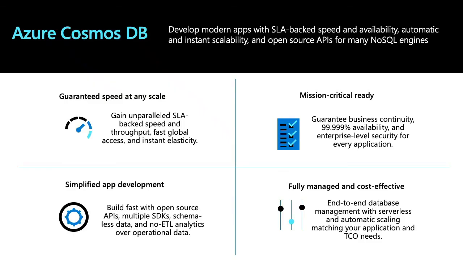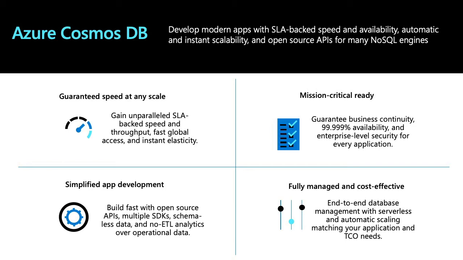So let's move on and see the top-notch, or exciting, features and benefits of Cosmos DB. As I said earlier, Cosmos DB as a NoSQL platform as a service guarantees you any speed at any scale. It's not like you need to configure any kind of RAM or hardware based on your workload. The only thing you need to configure is the amount of throughput and latency you need from the system. The system will seamlessly provide it for you. That's a pretty good feature about Cosmos DB.